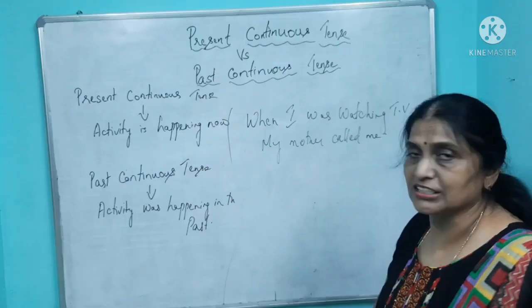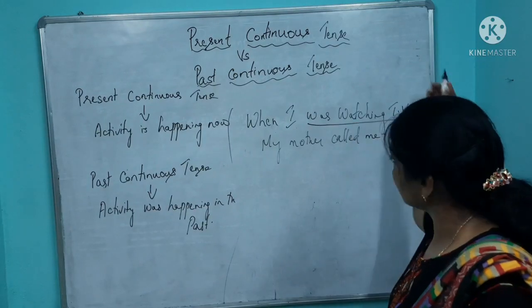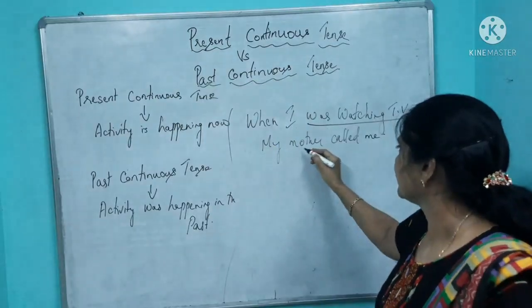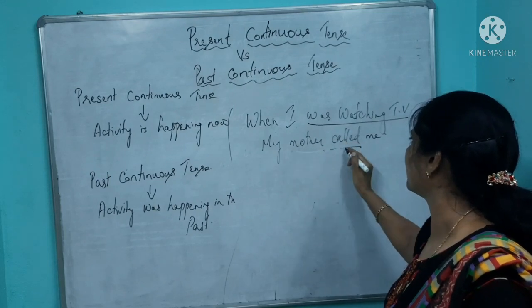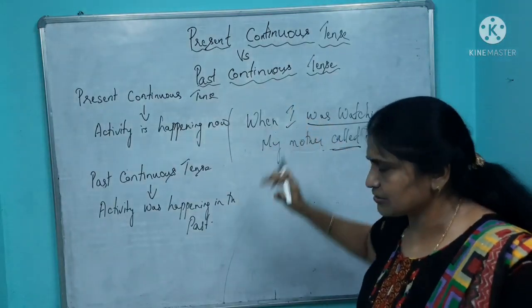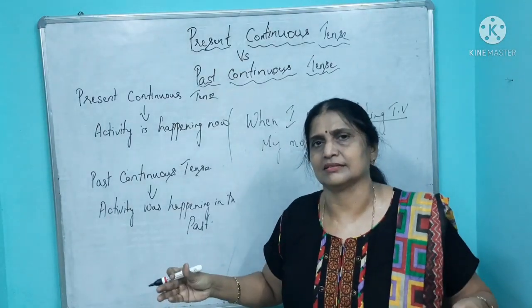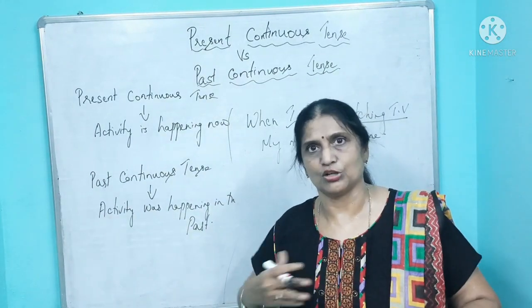So now two activities happened. When I was watching TV, this was yesterday, what happened? I was interrupted. My mother called me. This is another verb, called. Now called is in the past tense. So these two activities were happening simultaneously, same time. So something you're doing and something interrupted, something happened also.